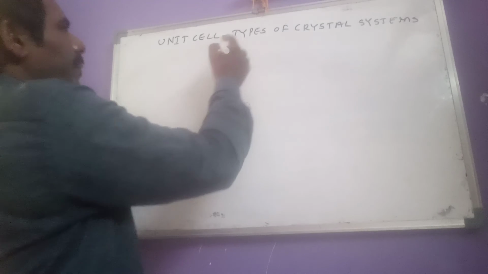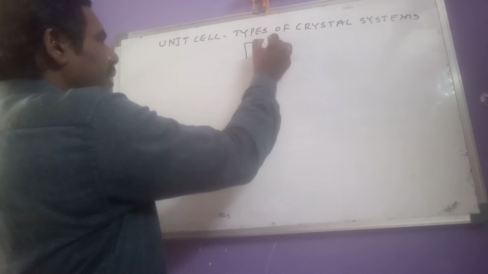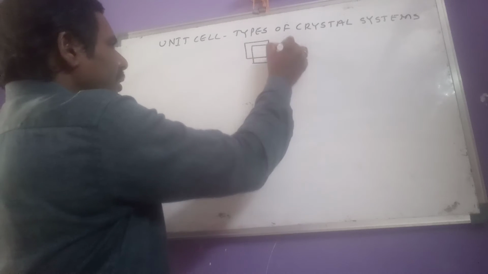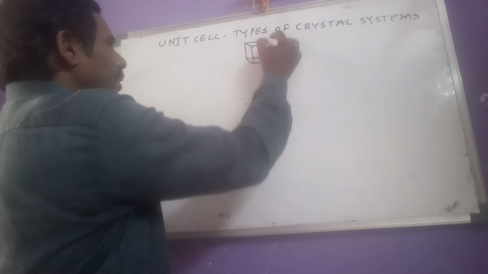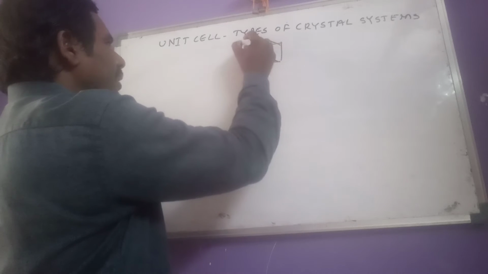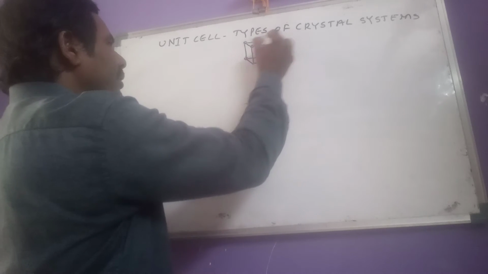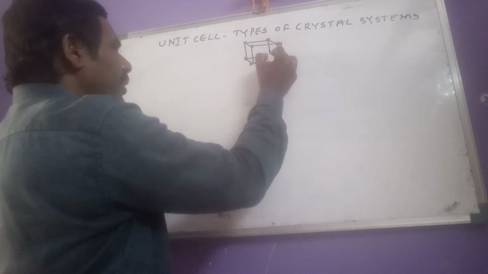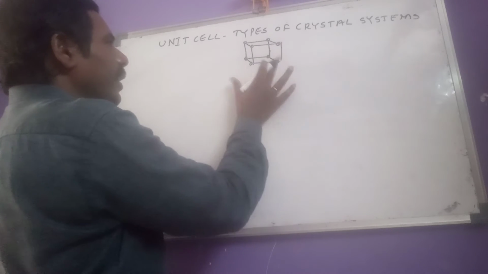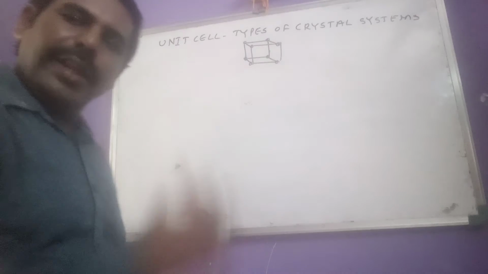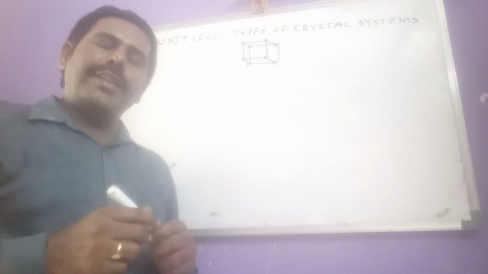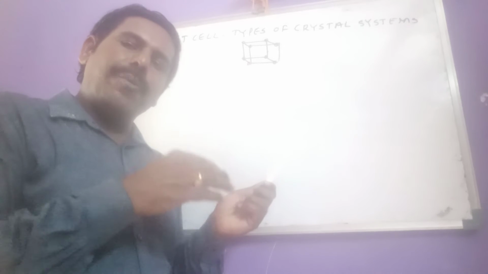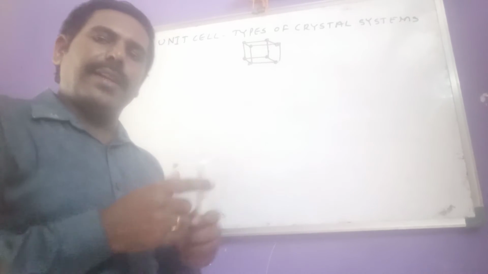Primitive unit cell means the constituent particles are present at corners only. If constituent particles are present at corners only, that is said to be a primitive unit cell or simple cubic unit cell.